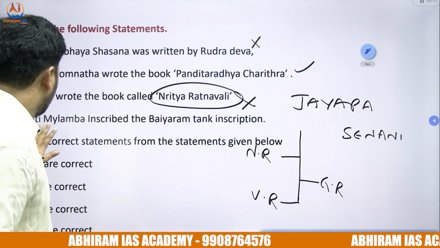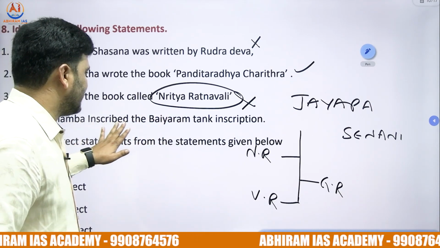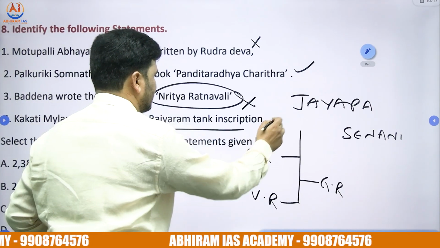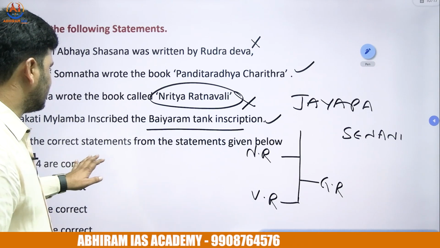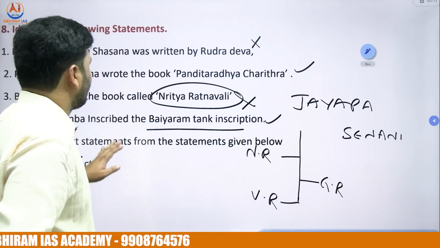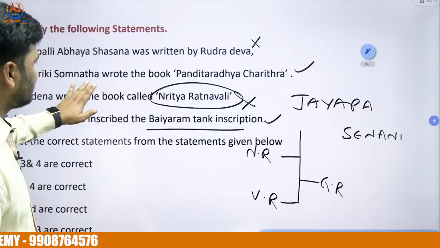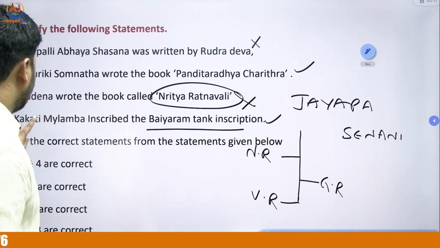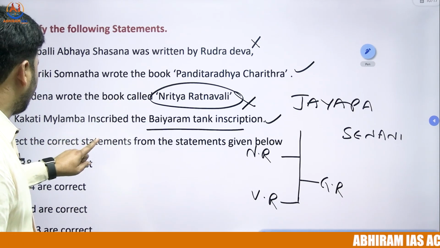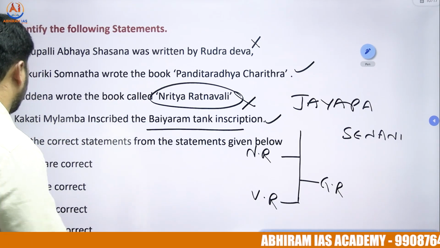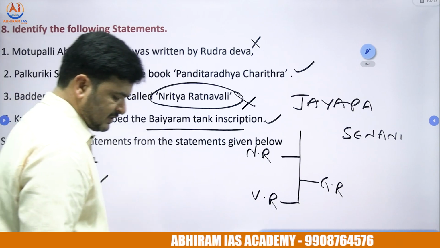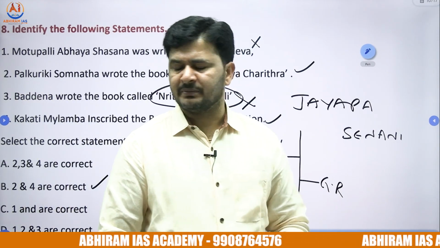It's incorrect. Fourth one, Kakati Mailamba inscribed the Bayaram tank inscription. Correct. So the question goes, select the correct statements from the statements given below. Annappudu, so Palkuriki Somanatha wrote Panditaradya Charita. Correct. And fourth one, Kakati Mailamba Bayaram tank inscription. Correct. There is 2 and 4. Option B is the right answer. 2 and 4. Option B.